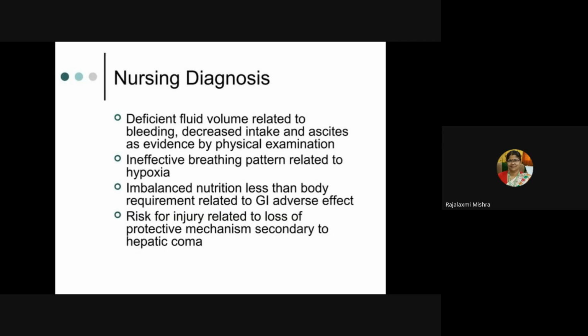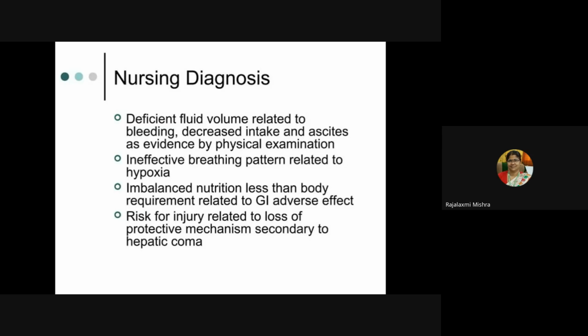First of all, deficient fluid volume related to bleeding, decreased intake and ascites as evidenced by physical examination; ineffective breathing pattern related to hypoxia; imbalanced nutrition less than body requirement related to GI adverse effects; risk for injury related to loss of protective mechanism secondary to hepatic coma.